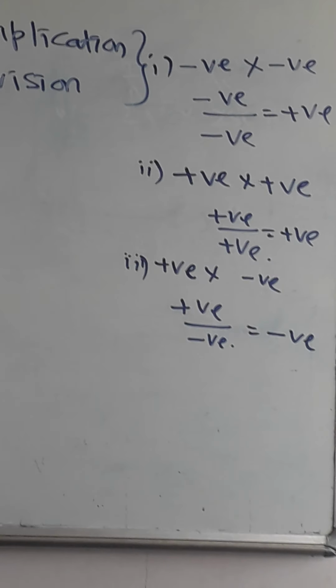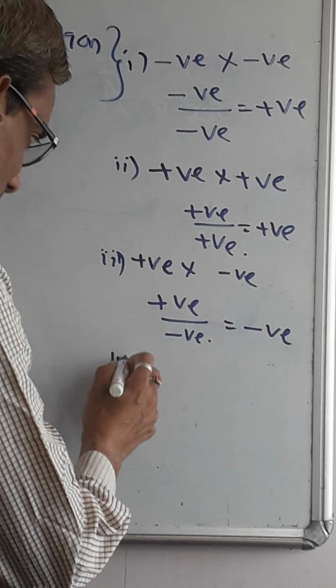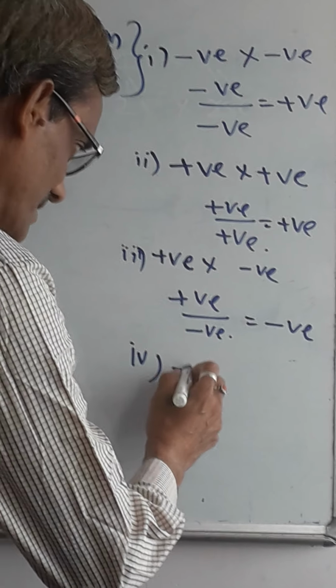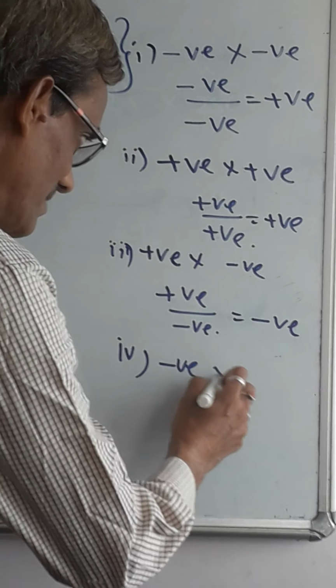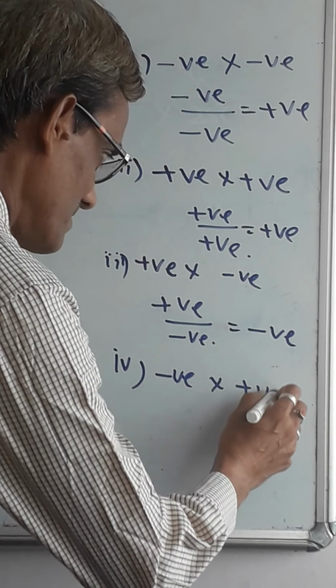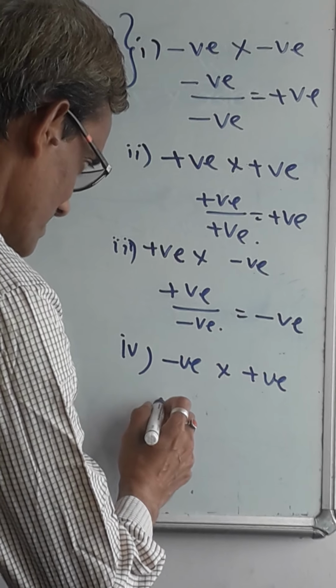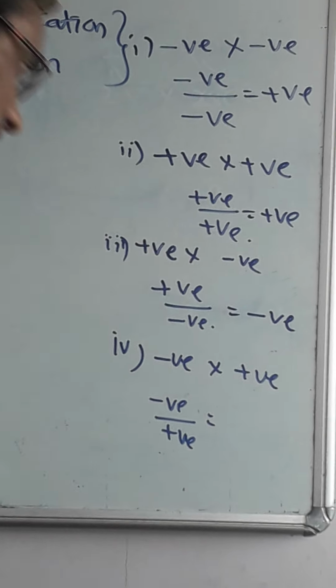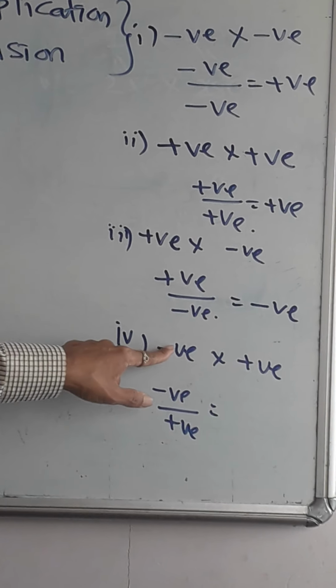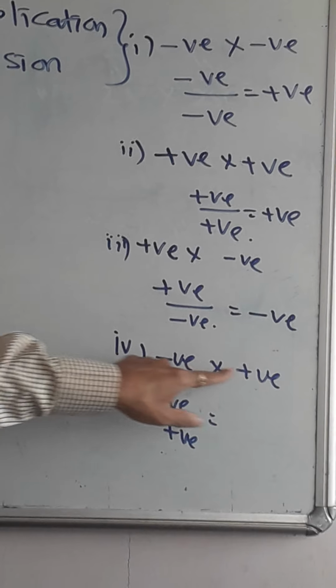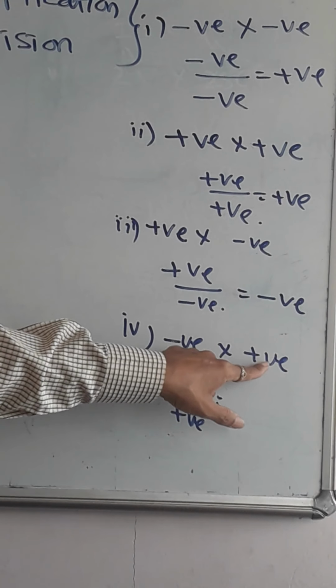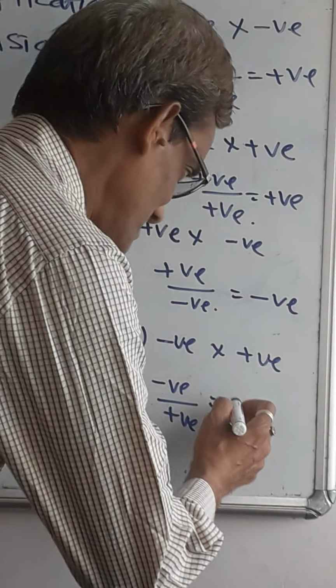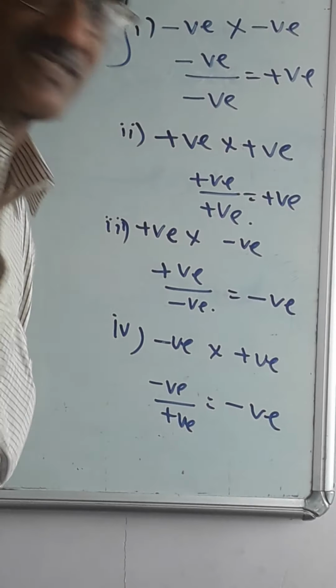Okay, now let us see one more, the fourth rule. Suppose negative integers are there that you are multiplying by positive integers, or negative integers you are dividing by positive integers. Here also something is not correct, wrong, but he said that is correct, so that is wrong only, no? So the answer will come as wrong. That means negative integers.